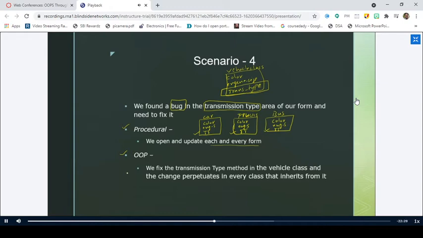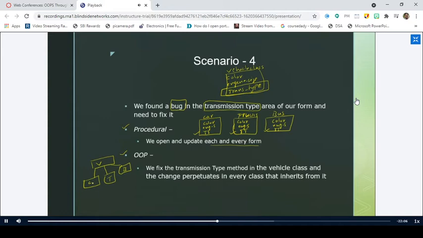Yes, sir. But what happens when you follow object oriented programming is, in object oriented programming we don't have different forms, right? Instead of that, we have the vehicle class, and we have an extension for the car, truck, and bus, right?